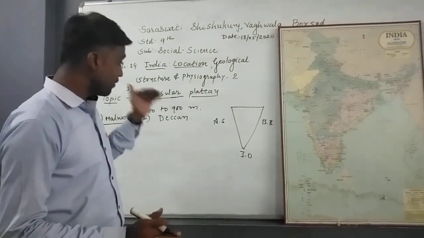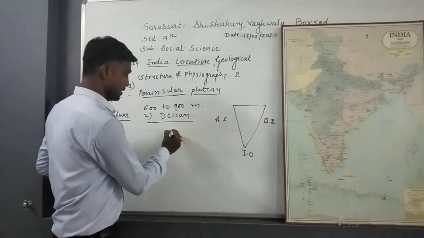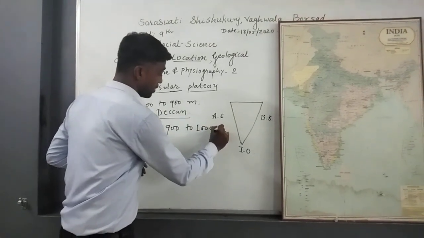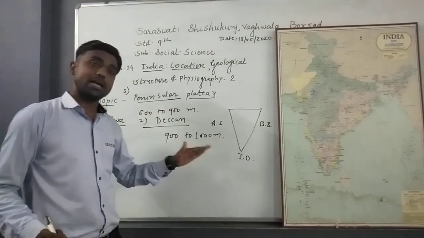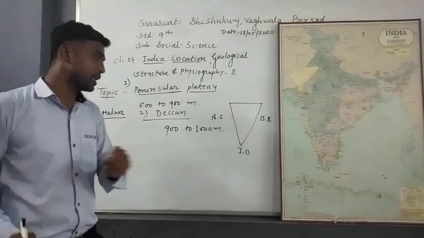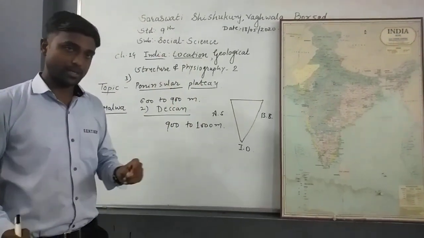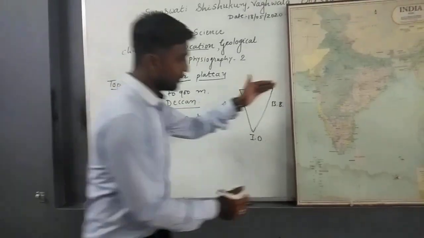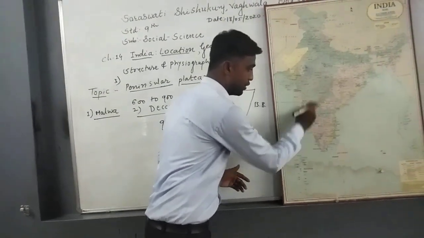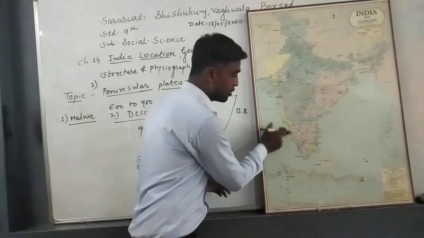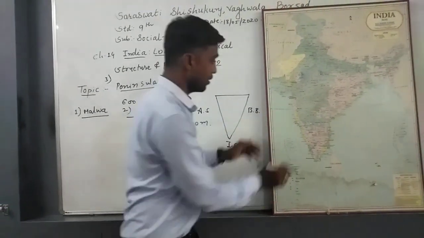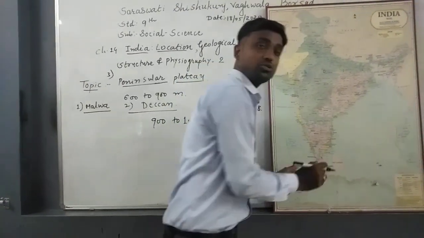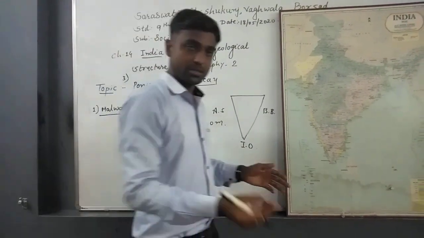First of all, the average height of this Deccan Plateau is 900 to 1000 meters. But generally, this is the average height. It means only at a few places you can find this height, and then it extends. For example, on the northwestern side, or Western Ghat, here also we can find the form of plateau. Here you just see the western side. Due to lava deposition, this plateau emerged.